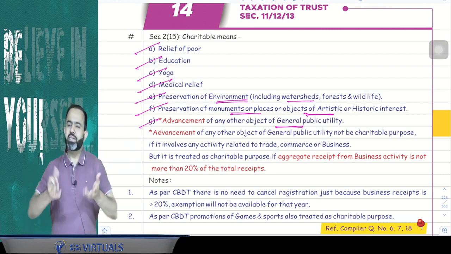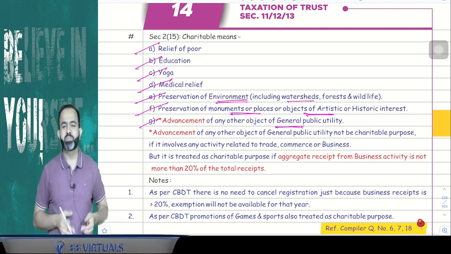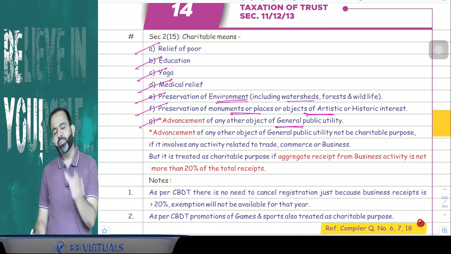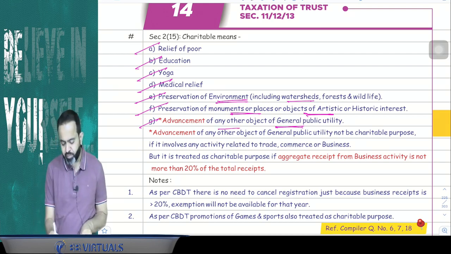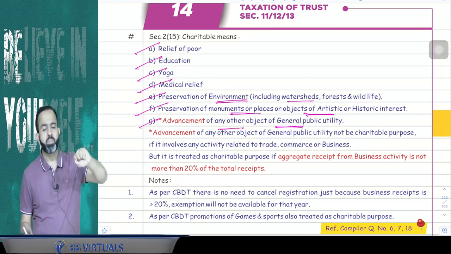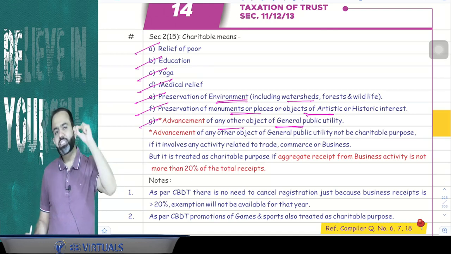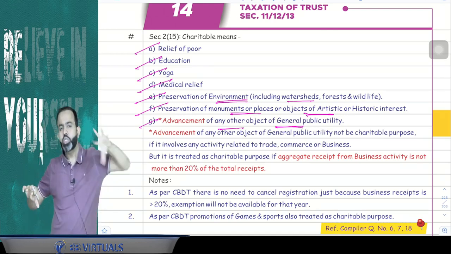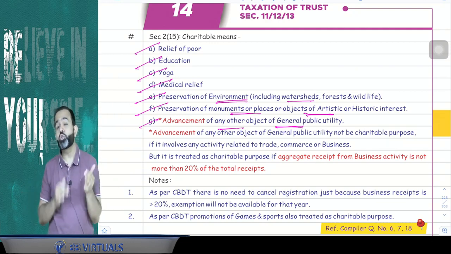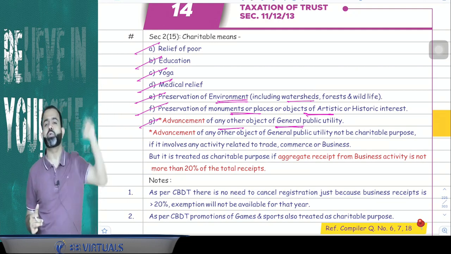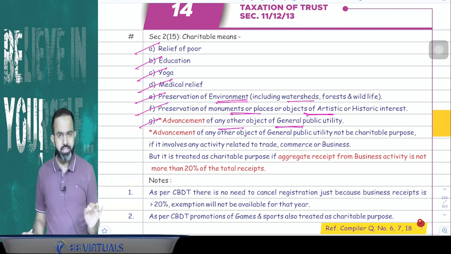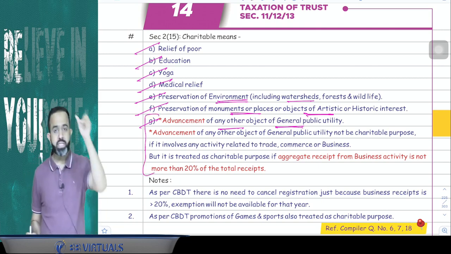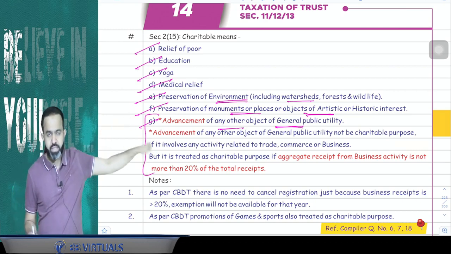Now many people started doing business under the objective of advancement of any other object of general public utility. So lawmakers made an amendment. The lawmakers say that this will be treated as charitable only if the business receipt is up to 20% of the total receipt of the trust. This point is applicable only for the advancement of any other object of general public utility. There is one condition.